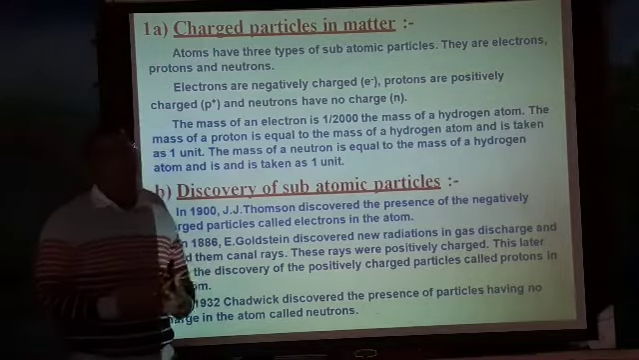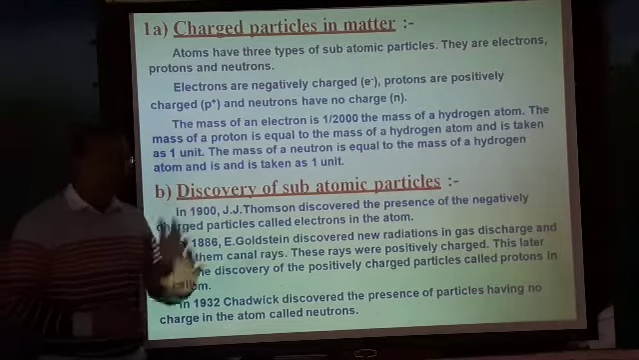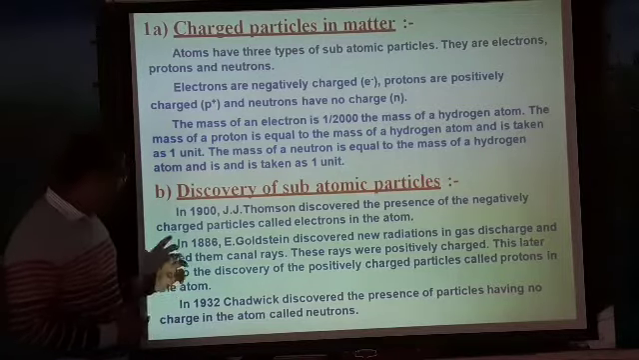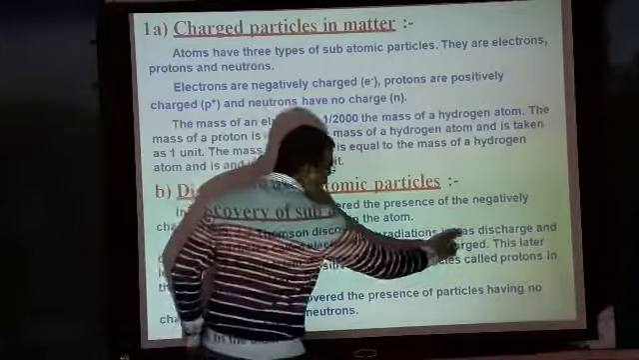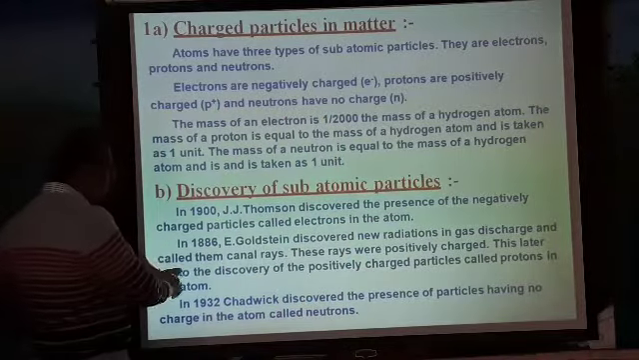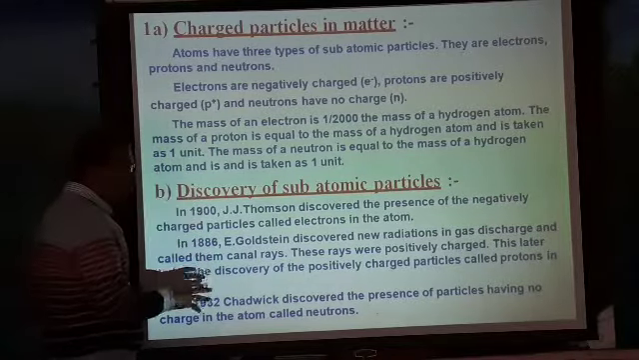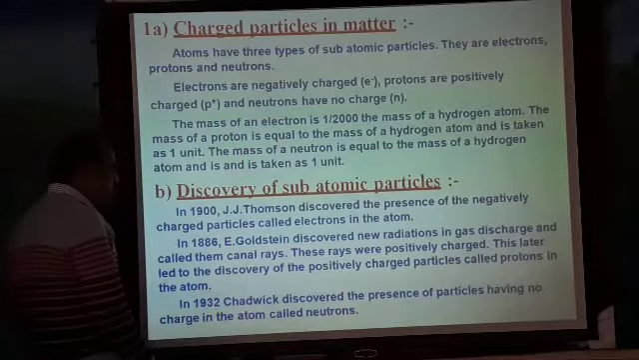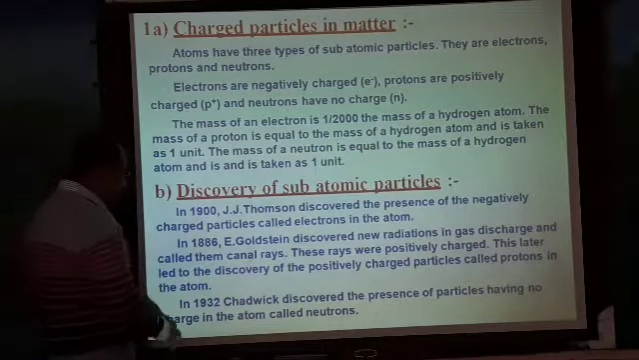In the same way, another chemist called Goldstein discovered one more important charged particle, that is called a proton. He discovered the positively charged particles by the instrument called gas discharge in canal rays. He conducted an experiment, and through that experiment he discovered what? The positively charged particle of an atom called the proton in the year 1886.